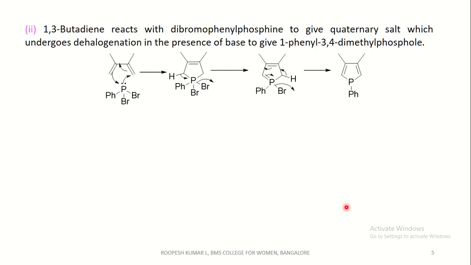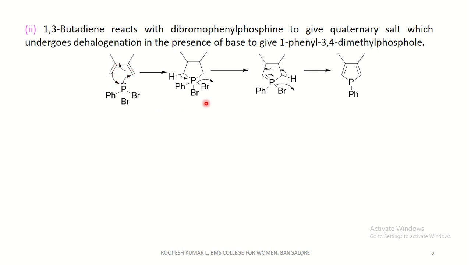Coming to the second method, 1,3-butadiene reacts with dibromophenylphosphine to give quaternary salt which undergoes dehalogenation in the presence of base to give 1-phenyl-3,4-dimethyl phosphol. That is, lone pairs on phosphorus attacks this carbon, the pi bond shifts, and this double bond attacks